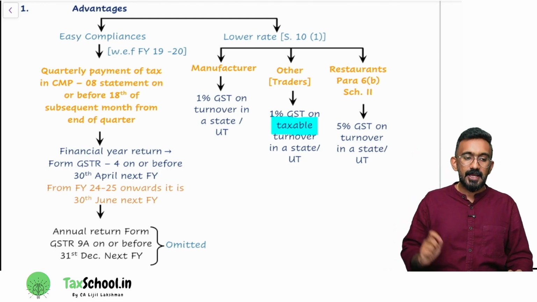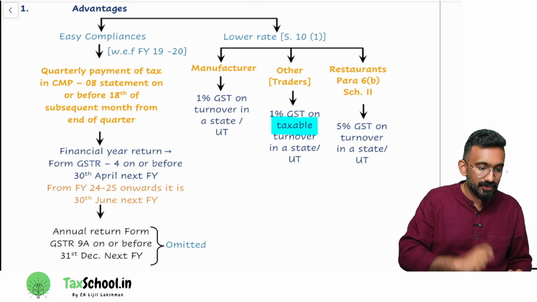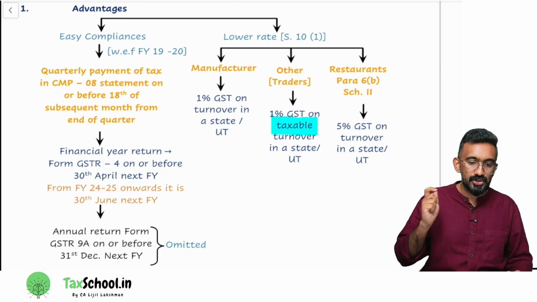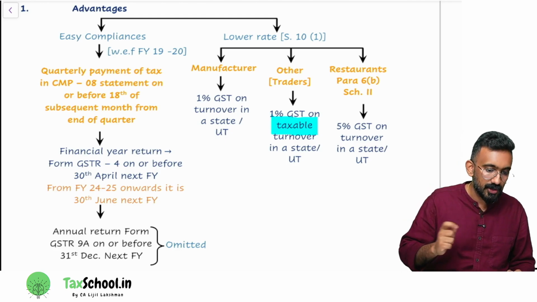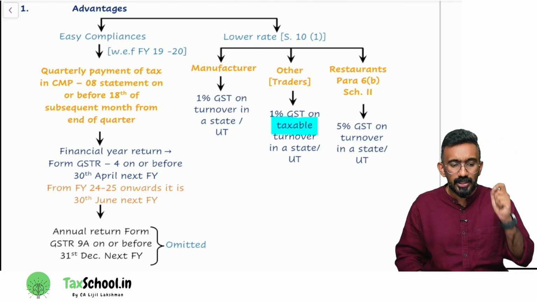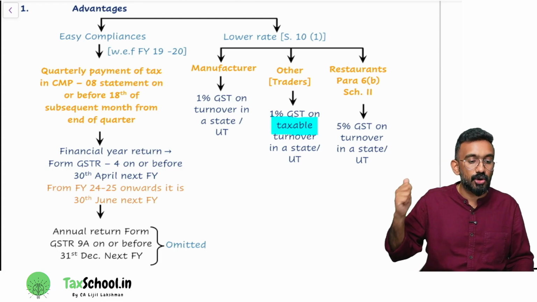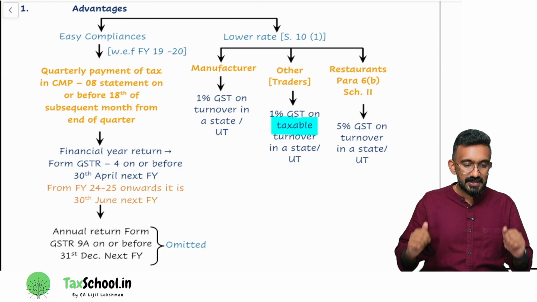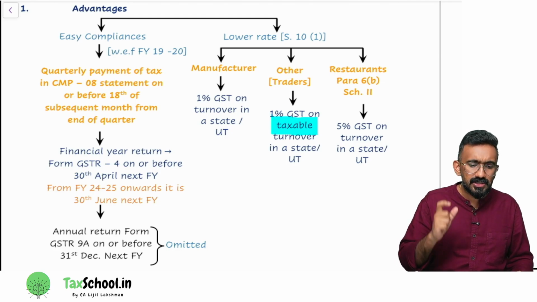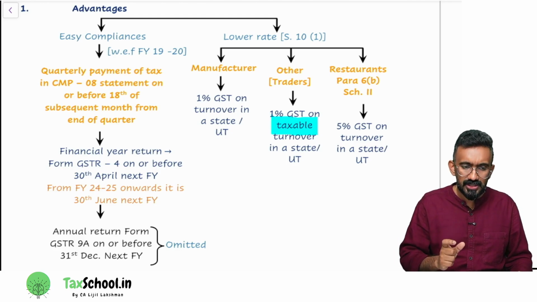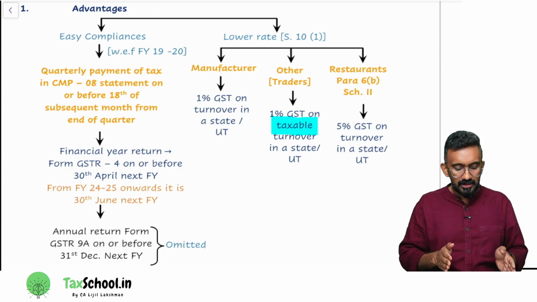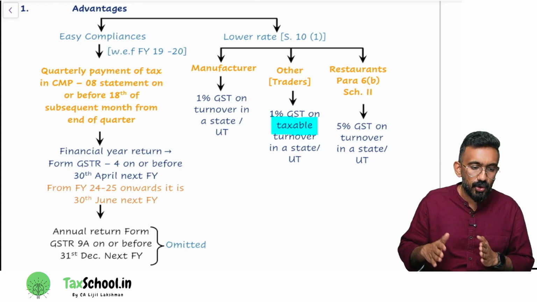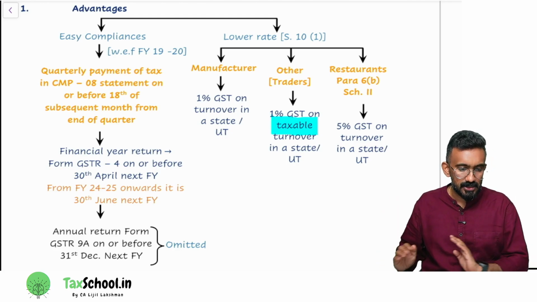So they're saying that if you wanted to file a lesser number of returns, what you have to do is go ahead and opt for the scheme called composition levy scheme. The benefit is that normally, what is the periodicity in which they will pay taxes in GST? It is monthly. Every month GST needs to be paid to the government on or before 20th of the subsequent month.